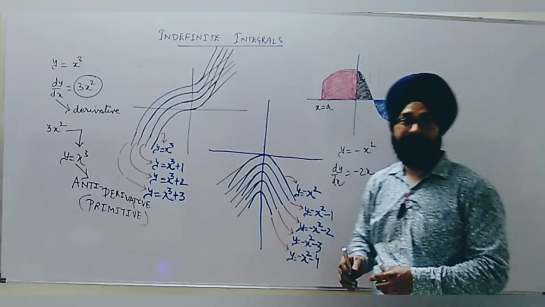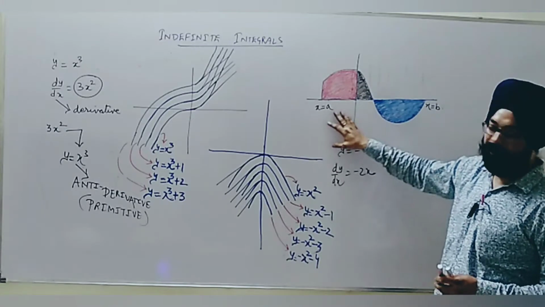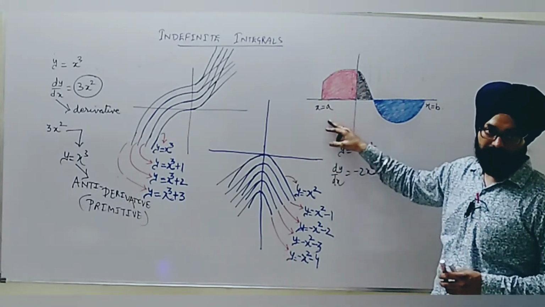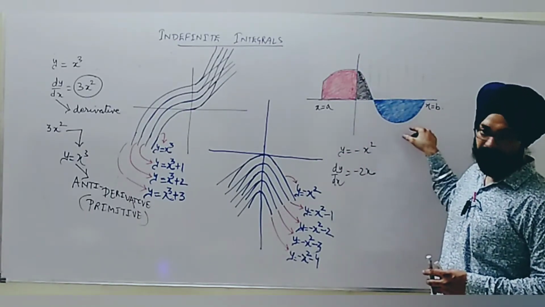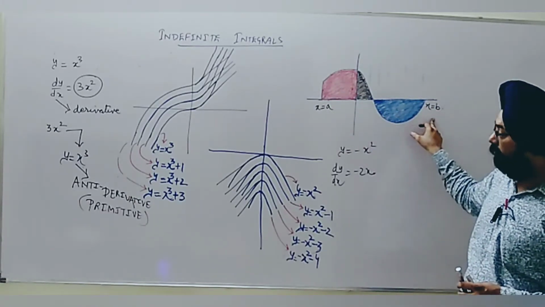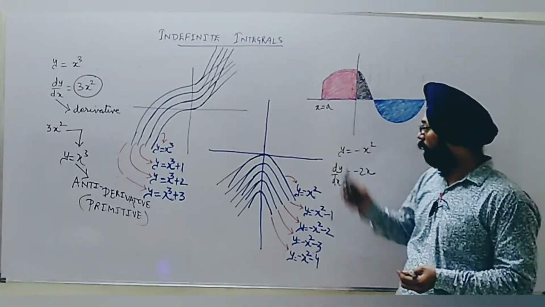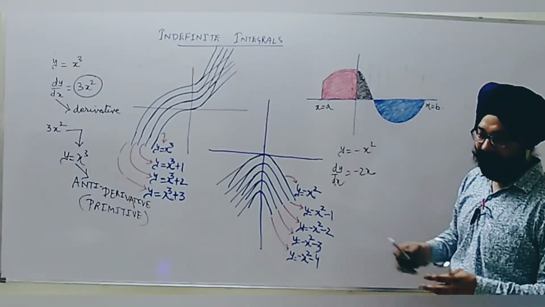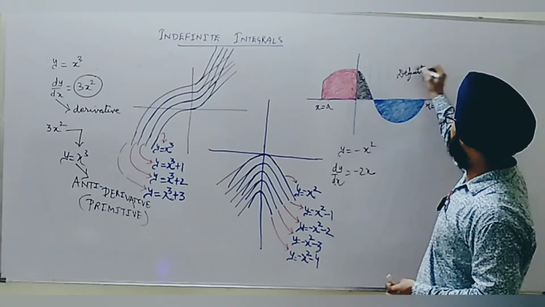The second part of integration is definite integral. Definite is whenever we actually take a curve within an interval, and there our purpose is to find the area enclosed by the curve. I have drawn here a curve from the limit x equal to a to x equal to b. Then here we need to find the area enclosed by the function. In this case, as we see, there is a left-hand and right-hand limit of this function. It's a definite structure. That's why we say this is definite integral.